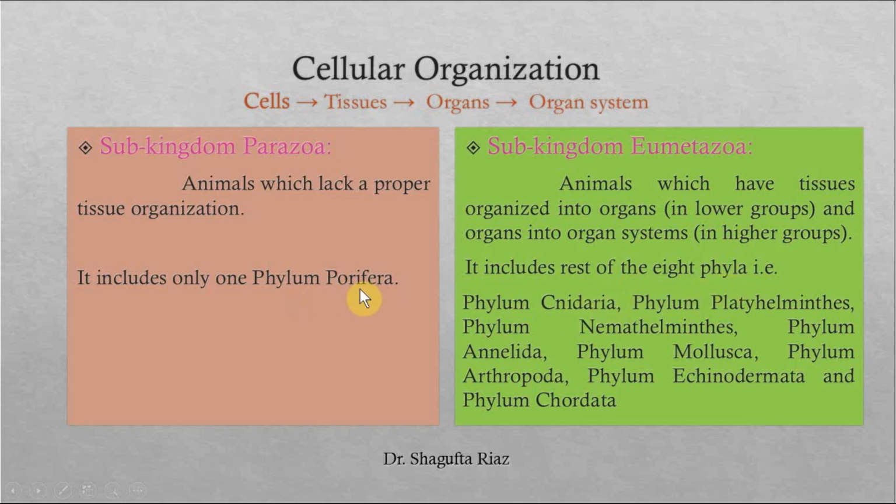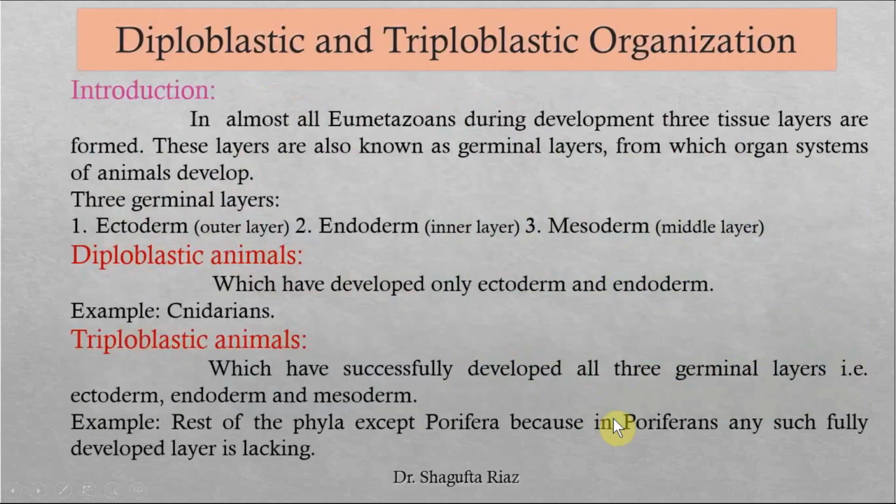The one is the phylum Porifera, which comes under the subkingdom Parazoa. Obviously, the rest of the 8 will come under the subkingdom Eumetazoa. The examples are here: Cnidaria, Platyhelminthes, Nemathelminthes, Annelida, Mollusca, Arthropoda, Echinodermata, and Chordata. Remember these names.